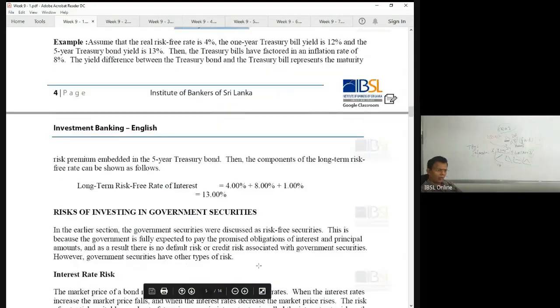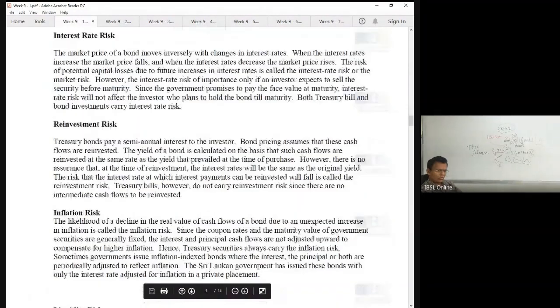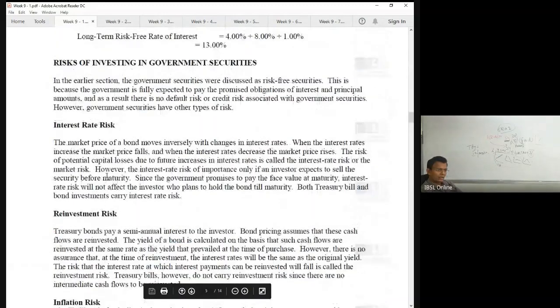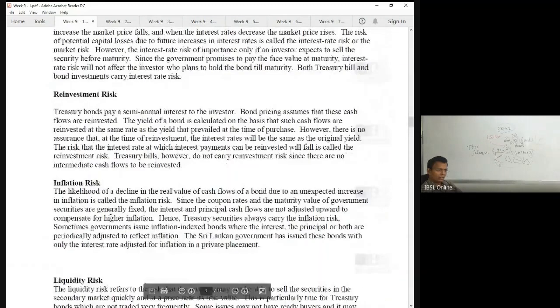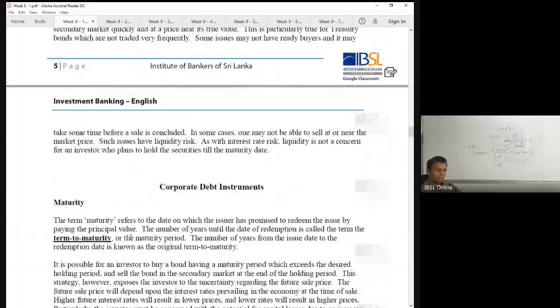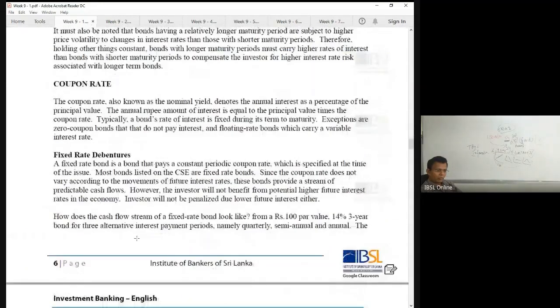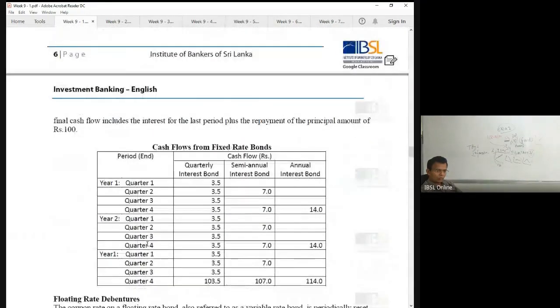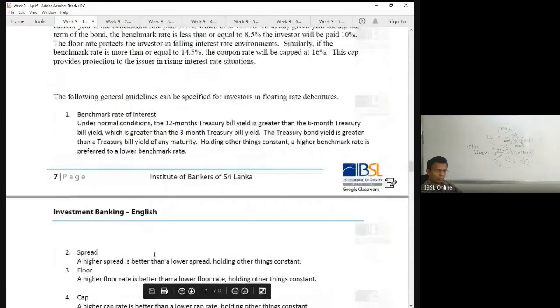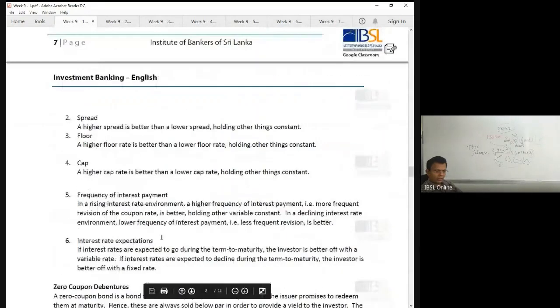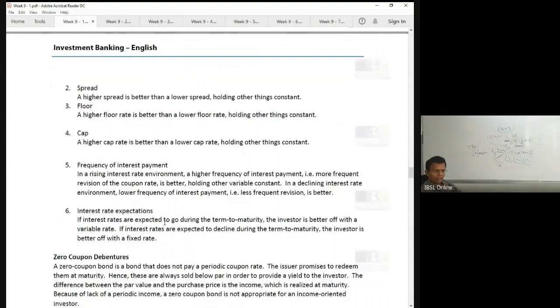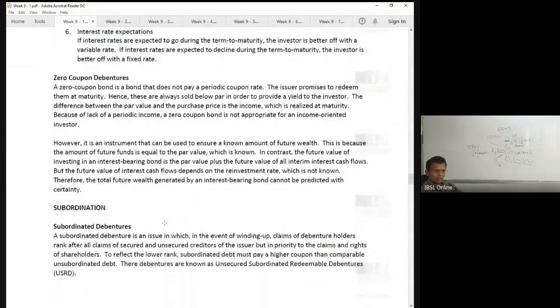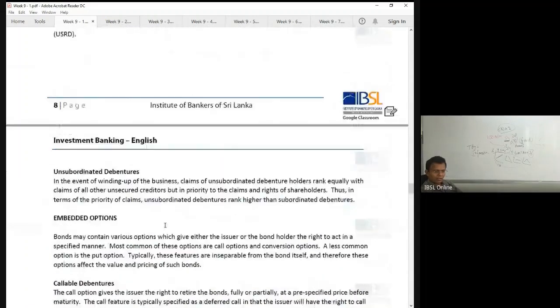And one last thing, I just want to give you: these are the risks. Now it's available. Other risks. Now all these risks are available, right? Let's keep that in mind. And this is a very important question. Just read this. Everything is important, right? In this field, everything is important.